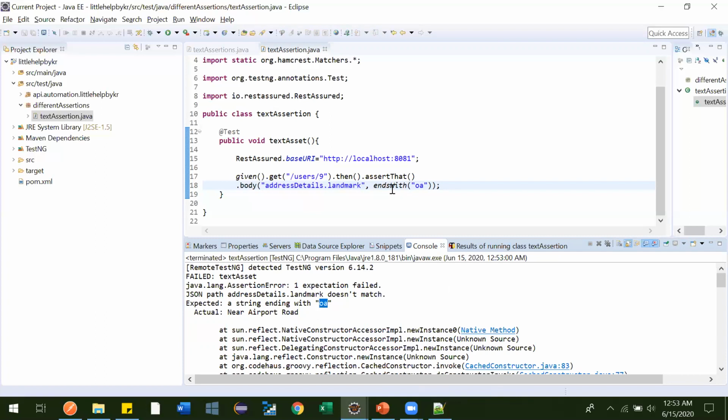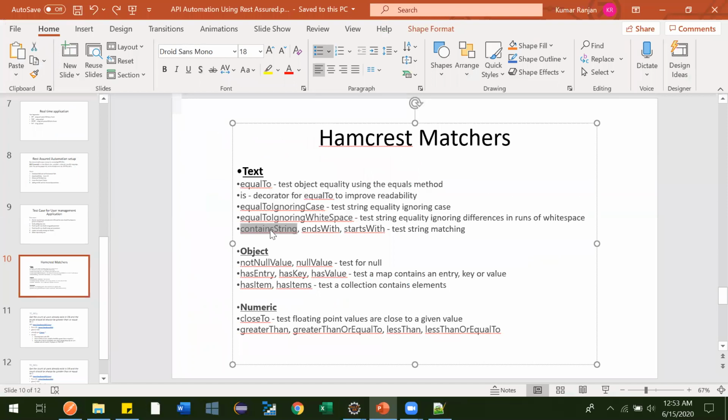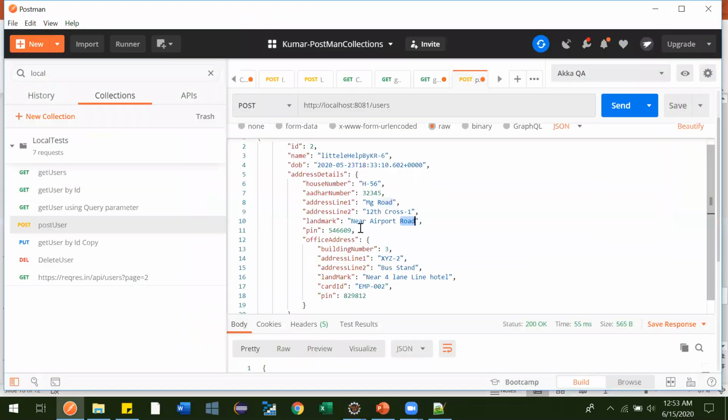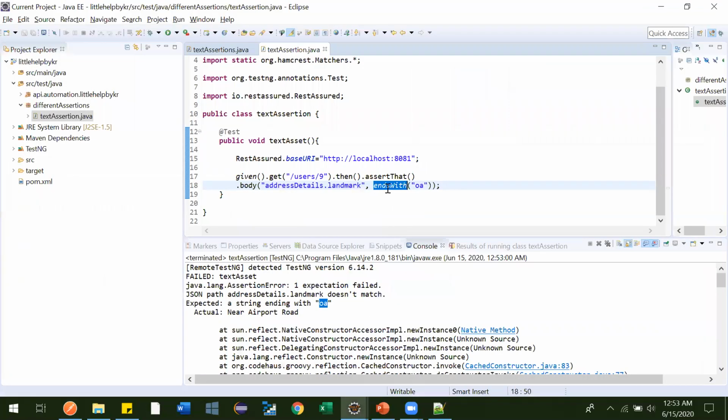Now one more we have, contains string. Any string or any character you can give in the middle itself, to check whether that is available in this particular string or not. For example, let me make it contains string.